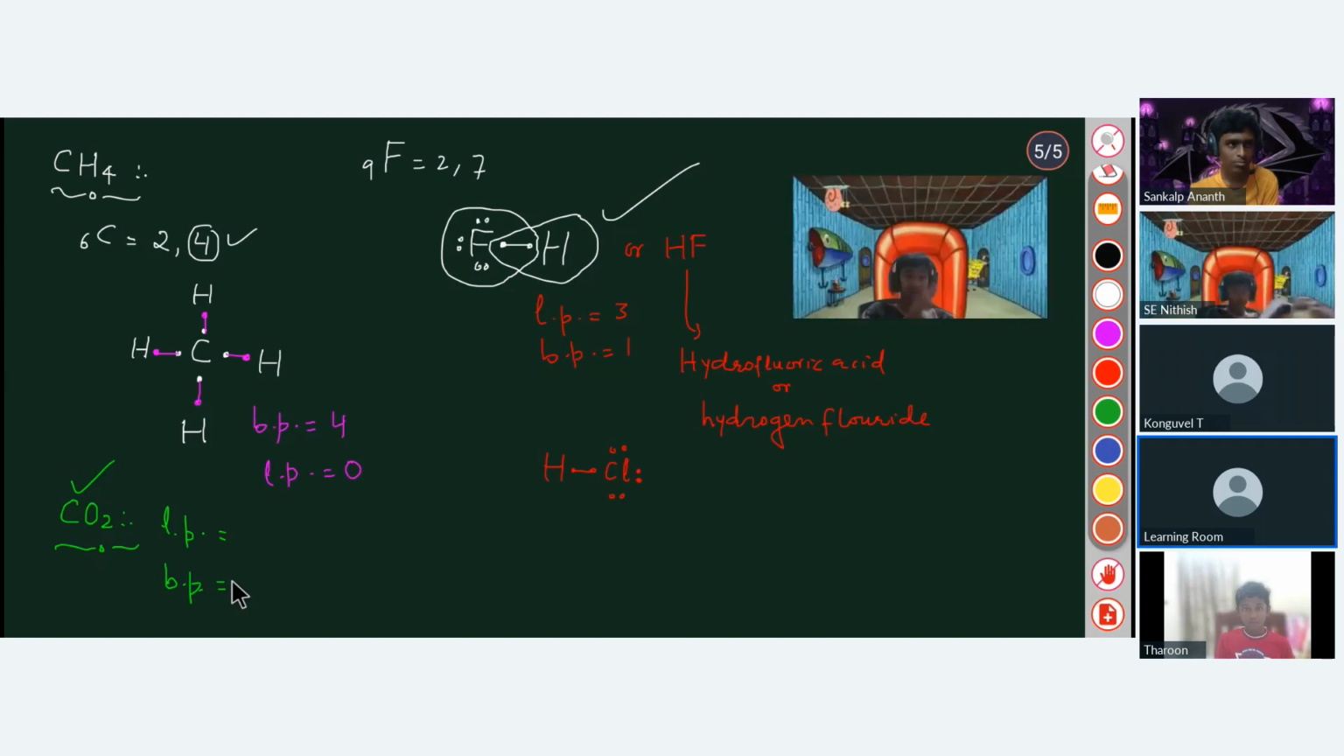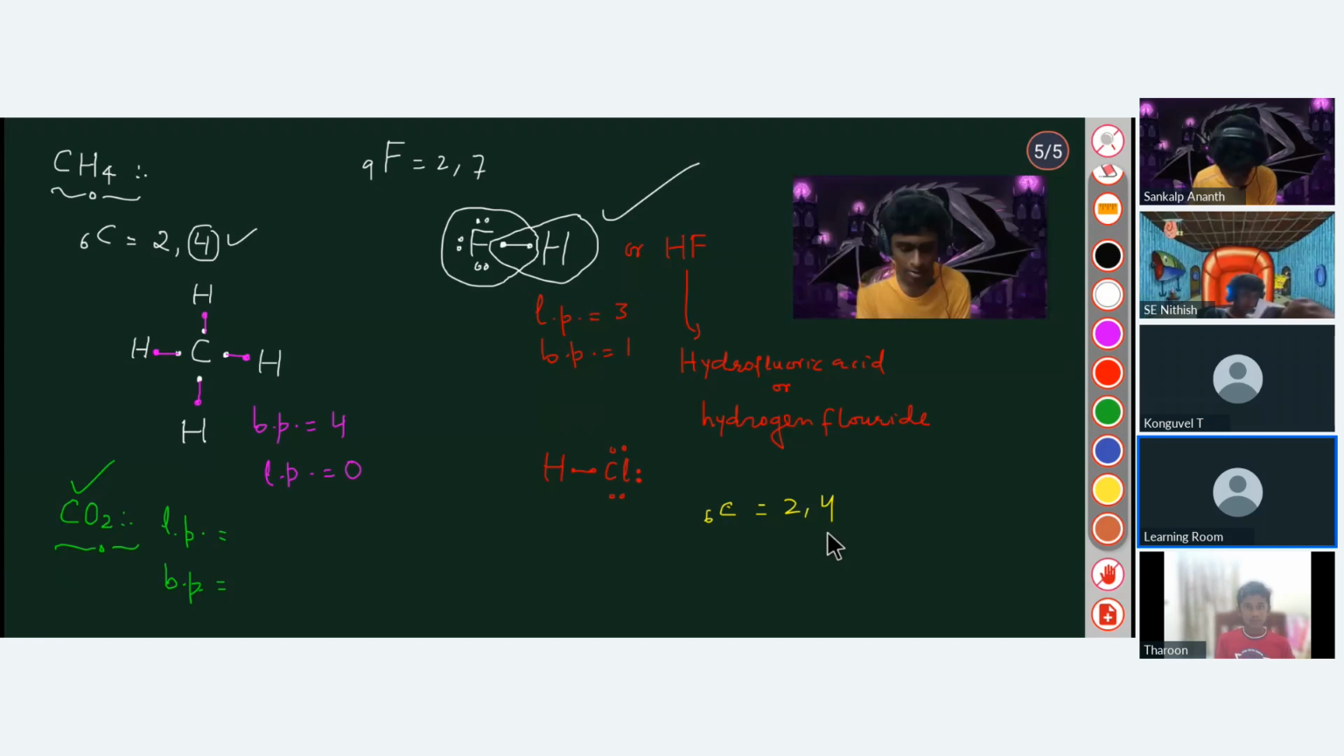You have to tell me the lone pairs in the whole CO2 molecule. How can it be 0? See, 0 is not possible. I will tell you. Carbon has 4 and oxygen has 2. There are 2 oxygens. Just draw the structure yourself. You first try yourself, then I will tell you.